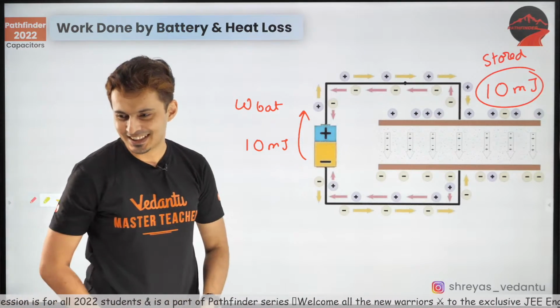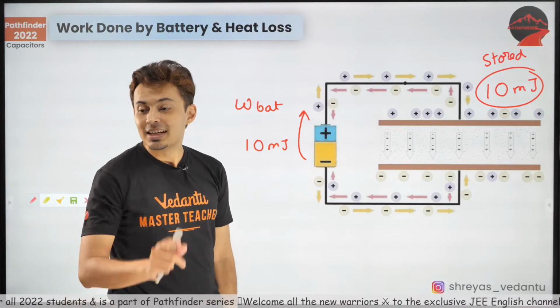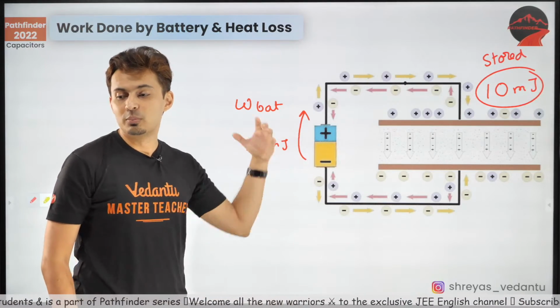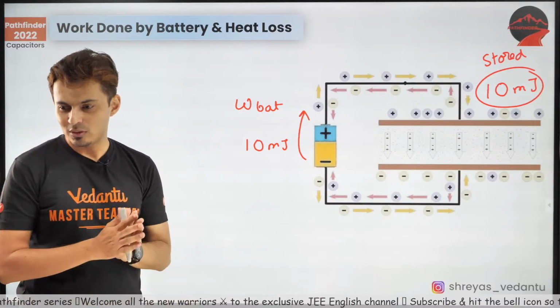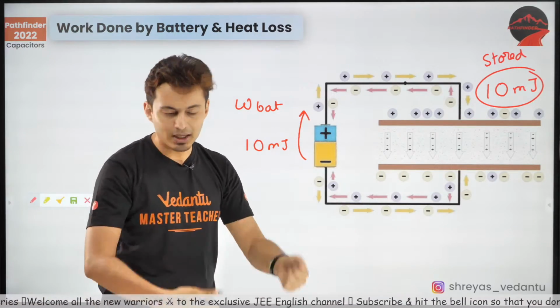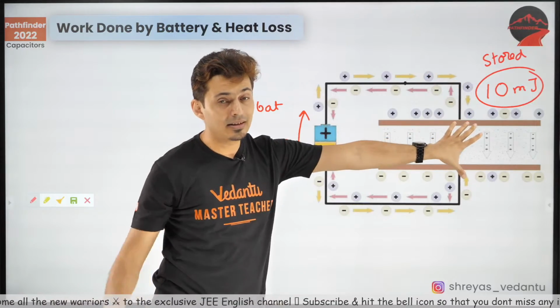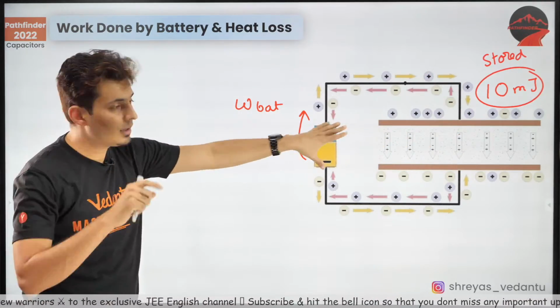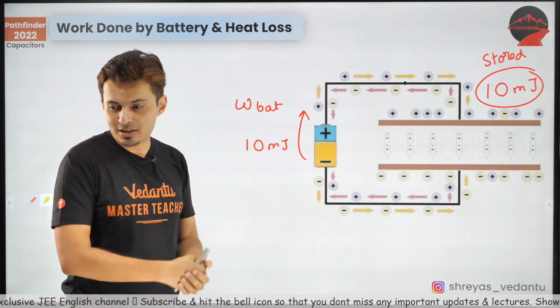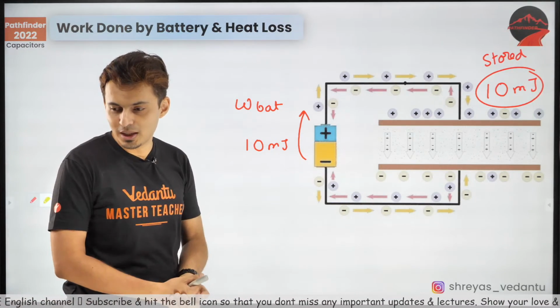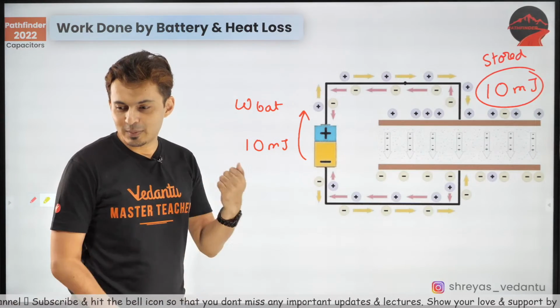No problem, Sarish. I'm glad you understood this. So, what do you think? Is it going to be more? Is it going to be less? Or is it going to be equal? Think about it. Come on, answer this question really quick. Energy stored in a capacitor is 10 millijoules. What do you think? Will the battery supply more energy or less energy? Okay, somebody is saying equal. A lot of you are saying equal. Come on, guys. Energy will be equal.